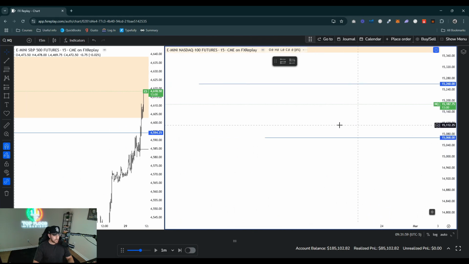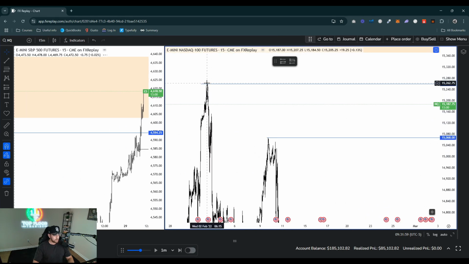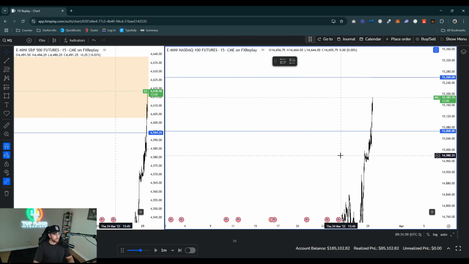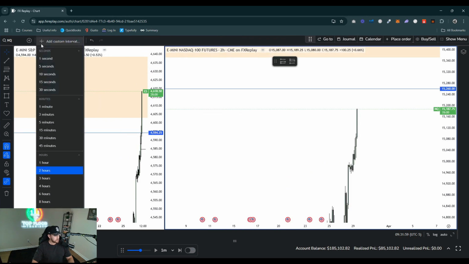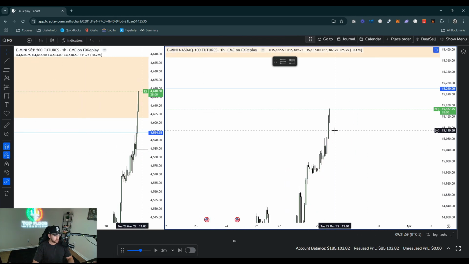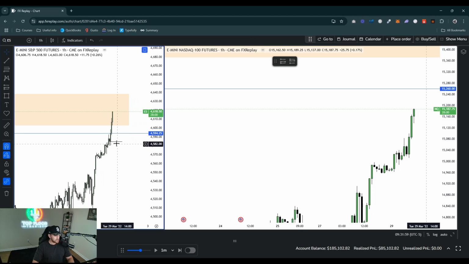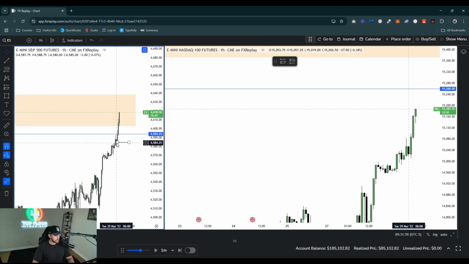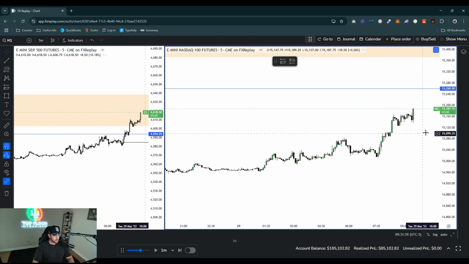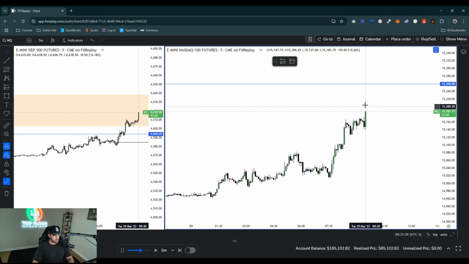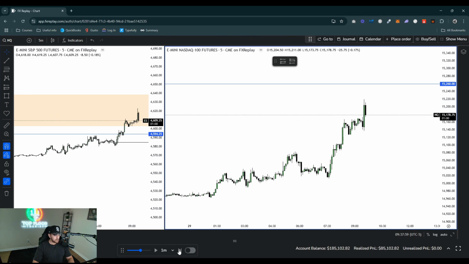Okay, so I'd like to see us sweep out these highs. This high up here on NQ. Since we already swept this high here, I'm going to go ahead and delete it, and then we'll go to the 1 hour again. Let's see what we're working with on the 1 hour. Still in the same place on ES as the 7 a.m. opening price. So, okay, so I want to see on the 5 minute, I want to see us start pushing higher. Okay, so we start pushing higher here.